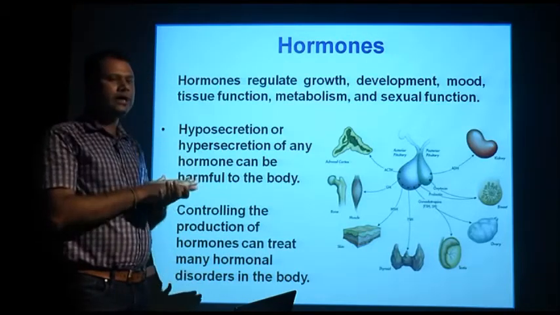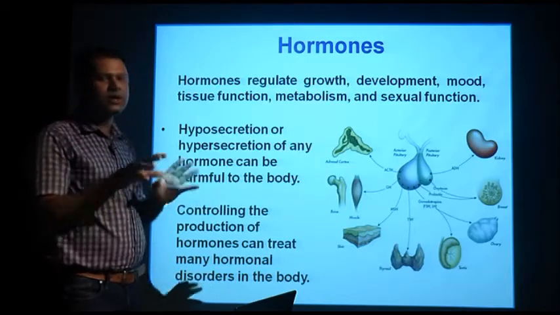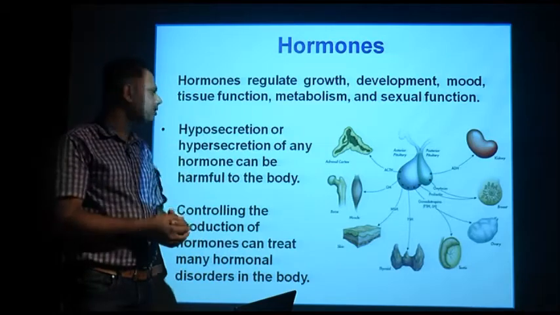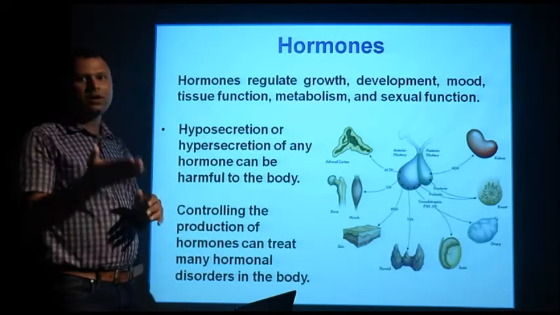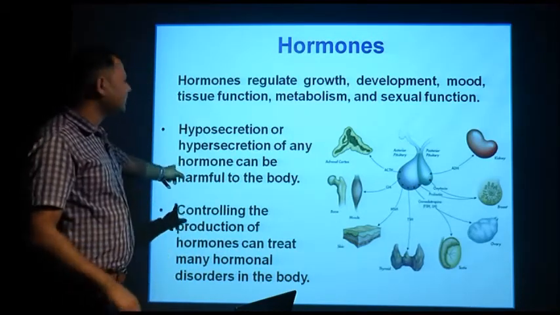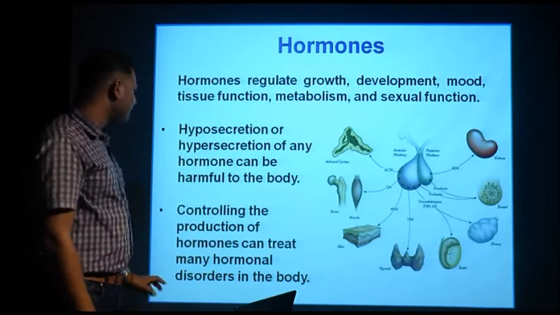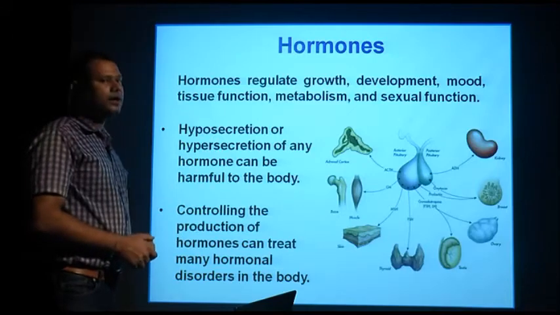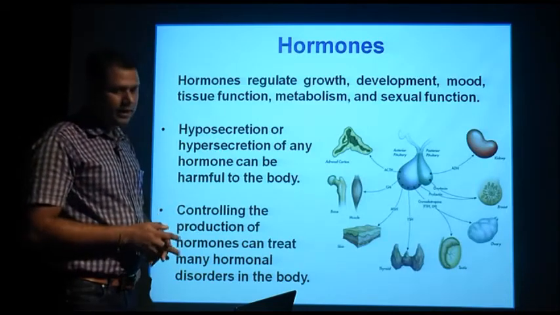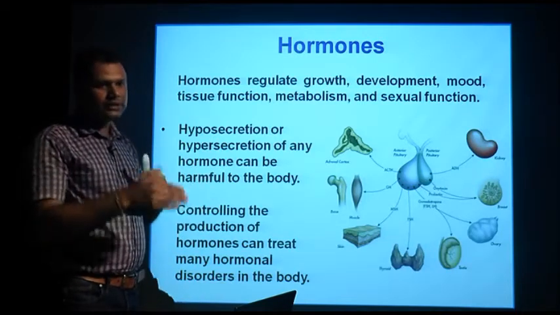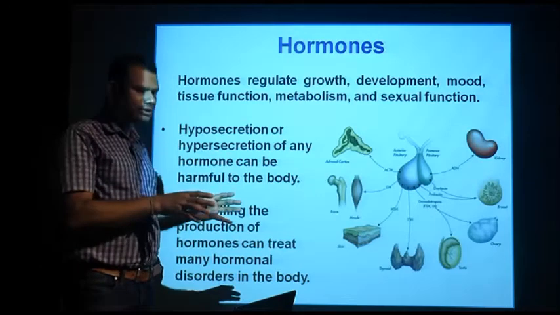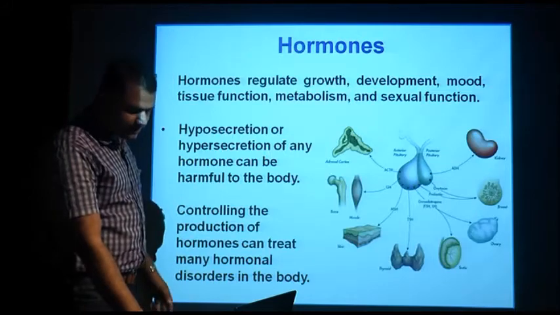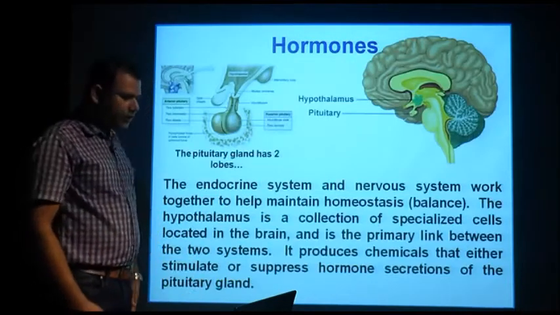But if it is secreted in an uncoordinated manner, either in a high amount or in a lesser amount, that is actually harmful and very dangerous to the body. So controlling the production of hormones is very important for the endocrine system, and how it is coordinated with the various body functions is also important. We will discuss all of this in our further slides.